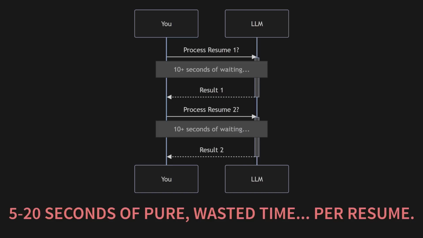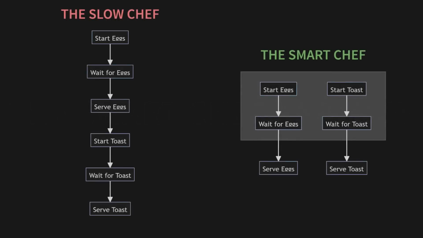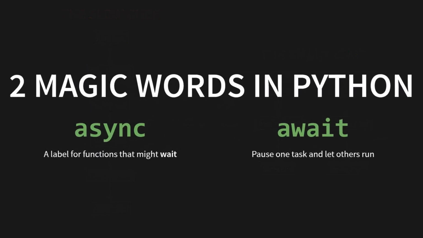So how do we stop waiting? The answer is to think like a smart chef. A slow chef makes eggs, waits, serves them, and then starts the toast. A smart chef starts the eggs, and while they cook, starts the toast. They use the waiting time for one task to make progress on another. This is the core idea of asynchronous programming. In Python, we have 2 magic words to become a smart chef: async and await.